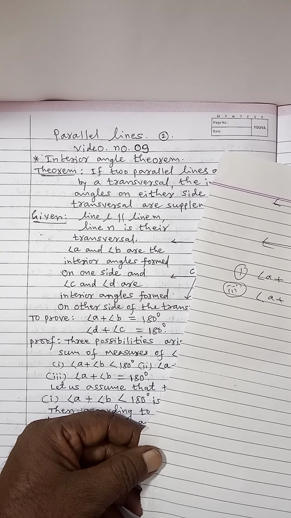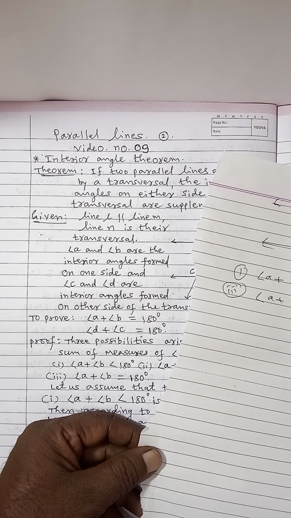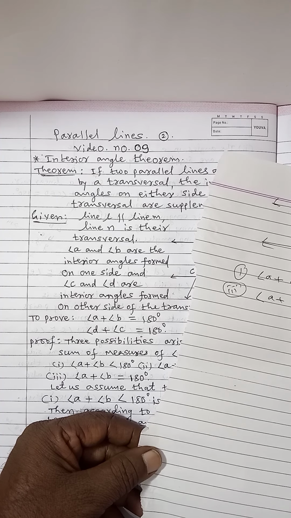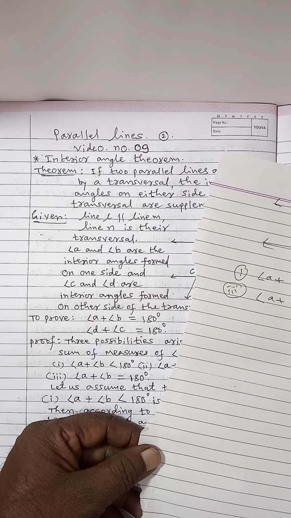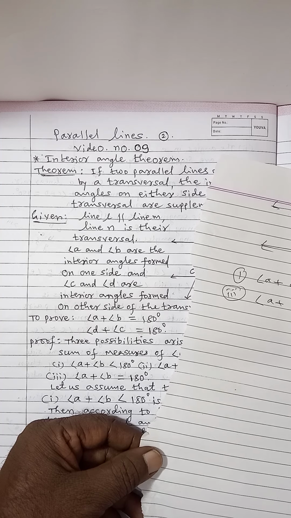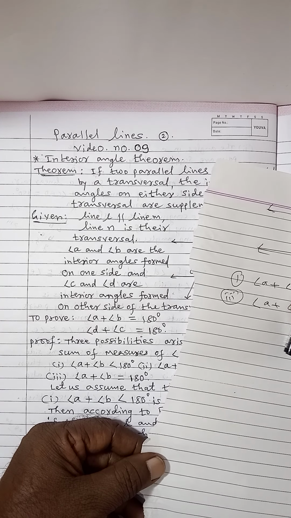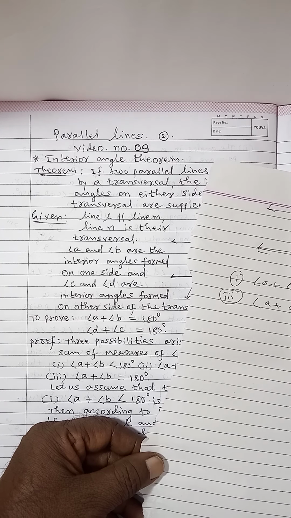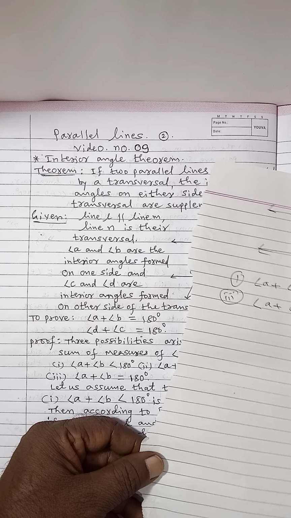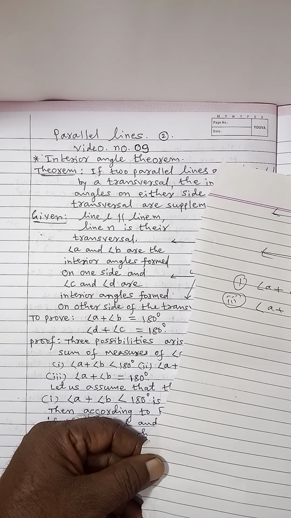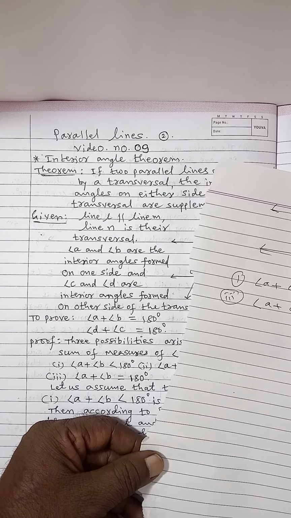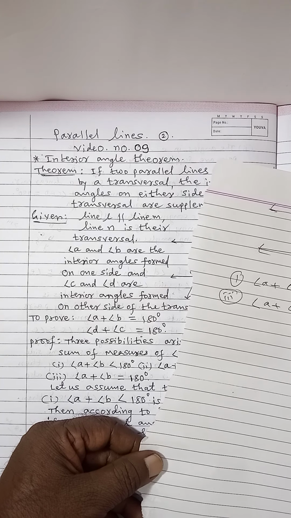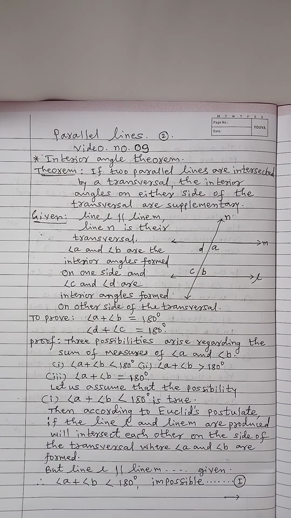Means if angle A plus angle B, their sum, is less than two right angles, means less than 180 degrees, then these two lines intersect each other when produced in the direction of the transversal on which angle A and angle B are formed. So line M and line L are produced in this direction, then they will intersect each other. This is Euclid's postulate.